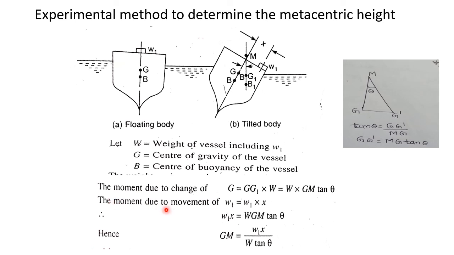Next, the moment due to movement of W1 through a distance x will be equal to W1 into x. Now equating these two equations, W1 into x will be equal to W into GM tan theta. So this GM, that is the metacentric height, will be equal to small W1 into x divided by W into tan theta. This is the procedure to calculate the metacentric height by the experimental method.